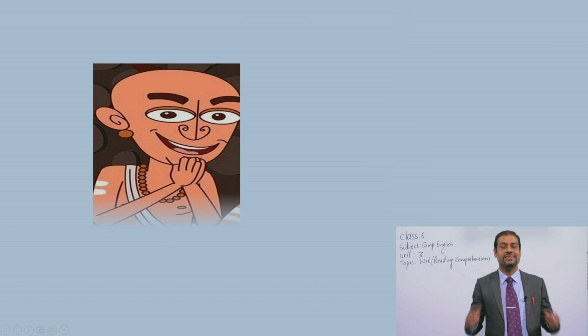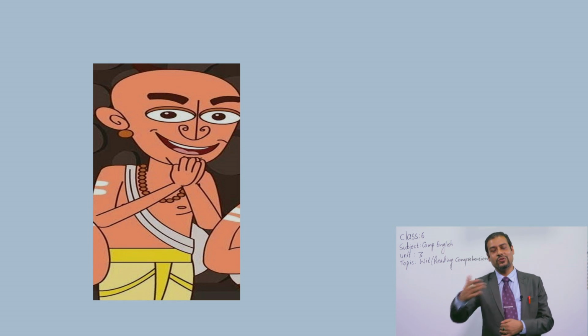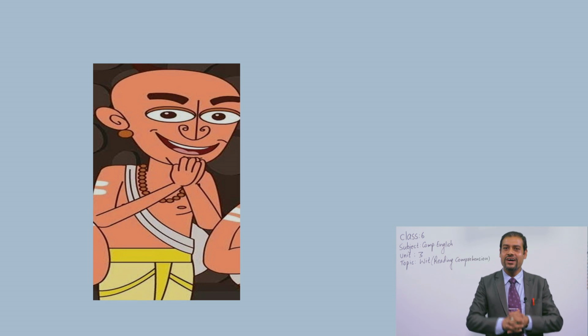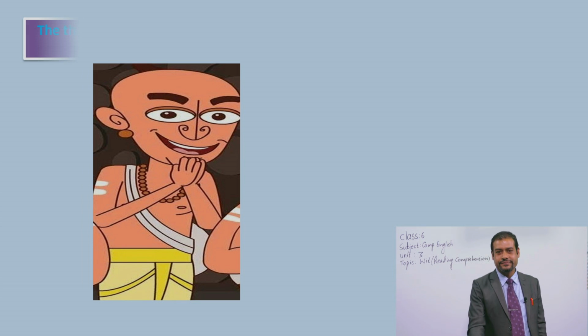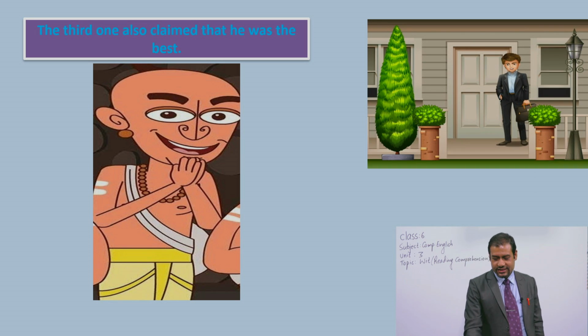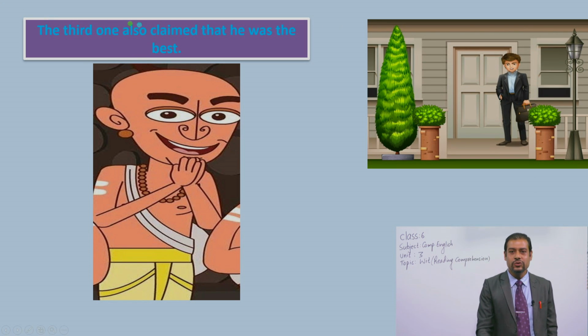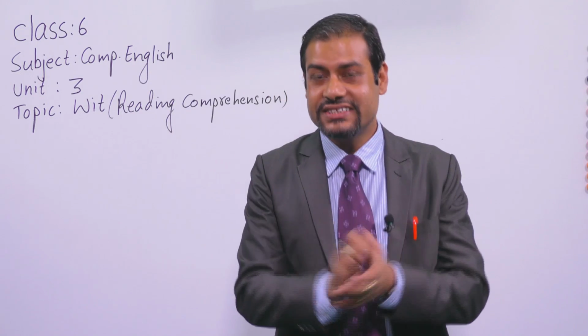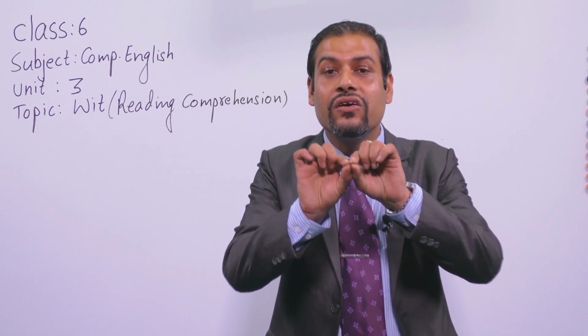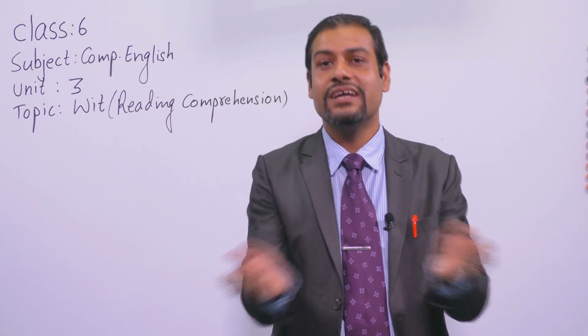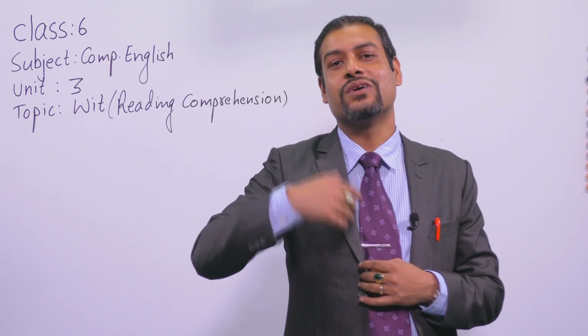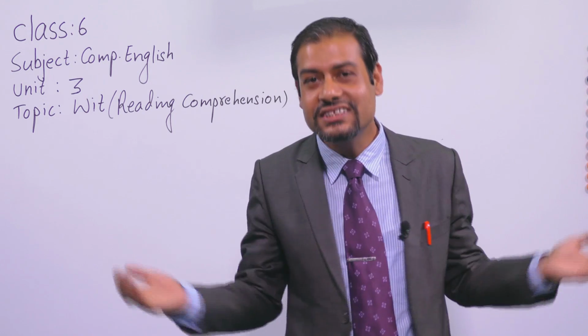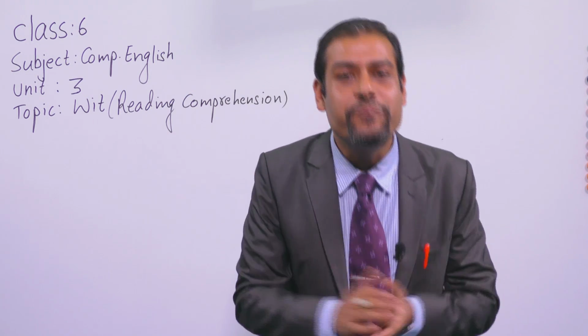Now, what do you guess the third Brahmin would say to the landlord? Please guess now. And if you were in this situation, what would you say? Very interesting, yeah? See, the third Brahmin also claimed that he was the best. All right? Dear students, please understand that the Brahmins said that they all got equal marks, but each of them was saying that he was the best one. They were not saying that all three were the best.